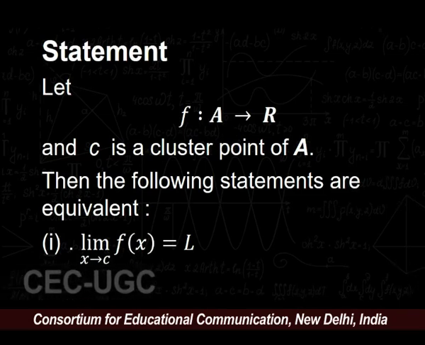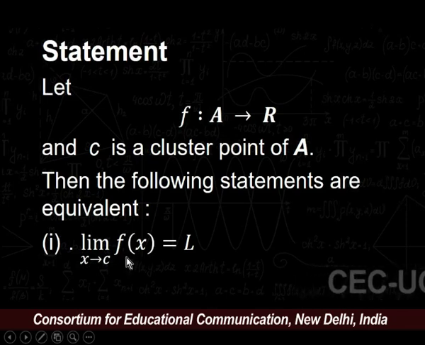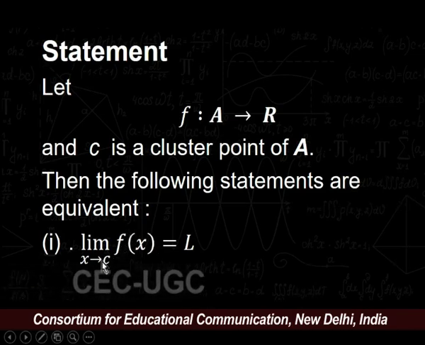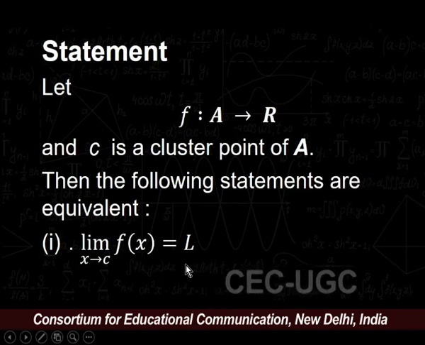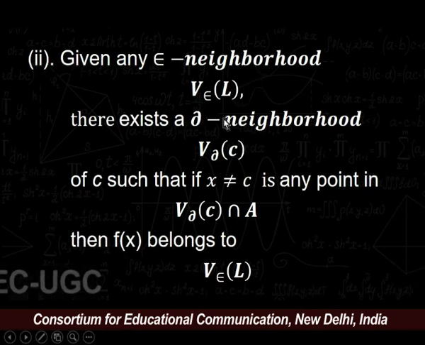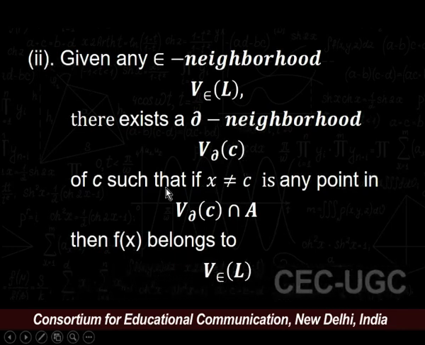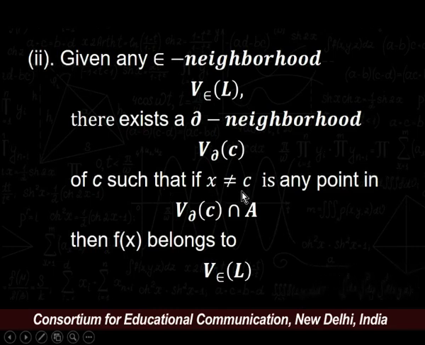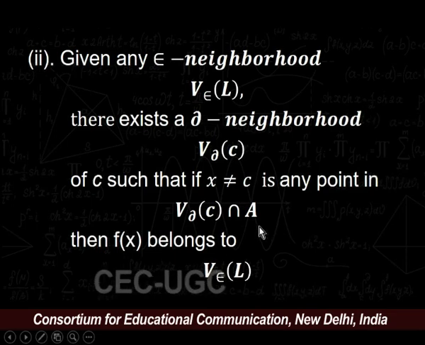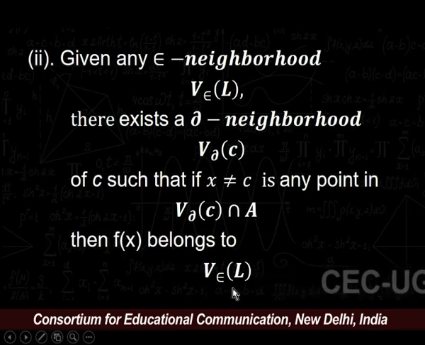Our first statement is: limit as x approaches C of f of x equals L. That means the limit of the function f at point C is equal to L. Then, given any epsilon neighborhood V epsilon of L, there exists a delta neighborhood of C such that if x not equal to C is any point in the V delta neighborhood of C intersection A, then we can say that f of x belongs to the epsilon neighborhood of L.